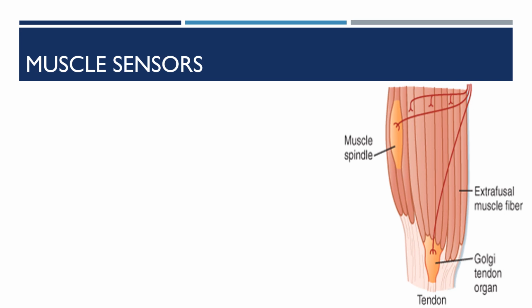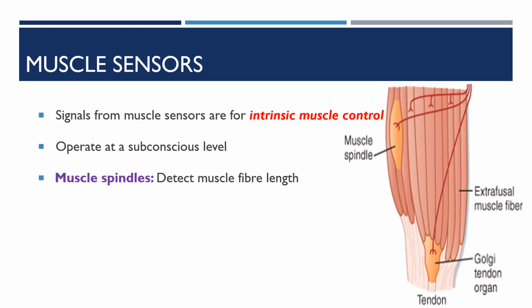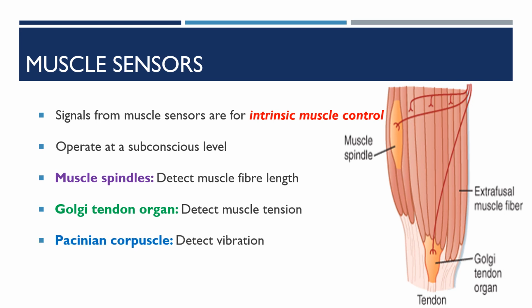Muscle sensors. Signals from the muscle sensors are for intrinsic muscle control, to control the muscle. These muscle sensors operate at a subconscious level. Some of the muscle sensors are the muscle spindles, which detect the muscle fiber length. Golgi tendon organs detect the muscle tension. Pacinian corpuscles detect vibration. Free nerve endings detect noxious stimuli like pain.